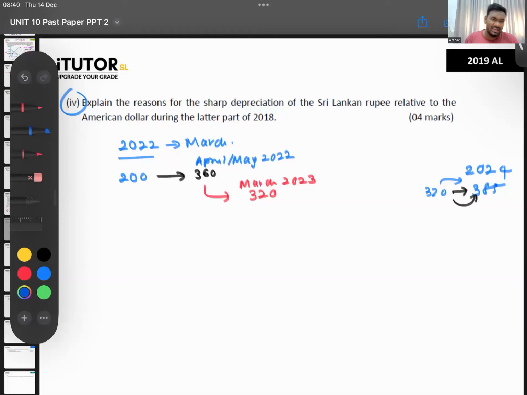You buy it at 320, again long term, right? You can't get your money tomorrow. You buy some dollars today, and by the end of the year, let's say 12 months later, you would have made a small gain.